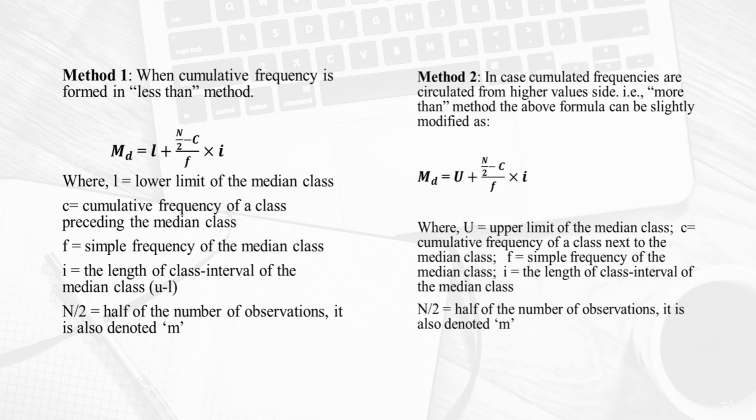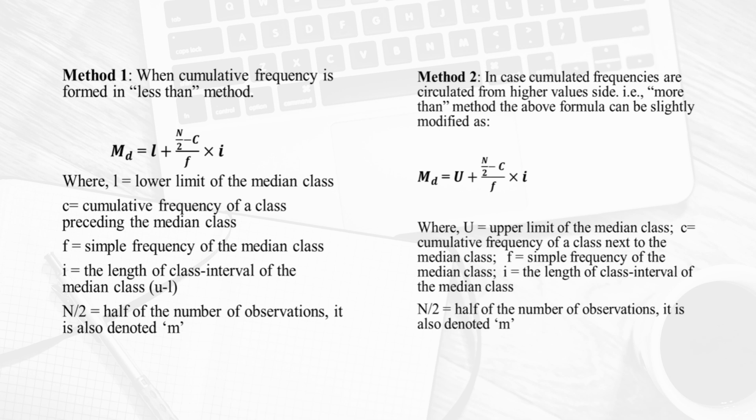Where c is the cumulative frequency of the class preceding the median class, f is the simple frequency of the median class, i is the length of the class interval of the median class, and the length of this class interval is upper limit minus lower limit, and n/2 is half of the number of observations, which can also be denoted as m. You can represent it as you like, all right.